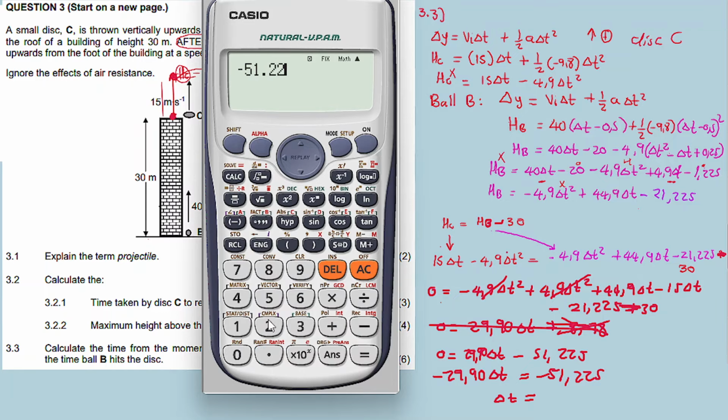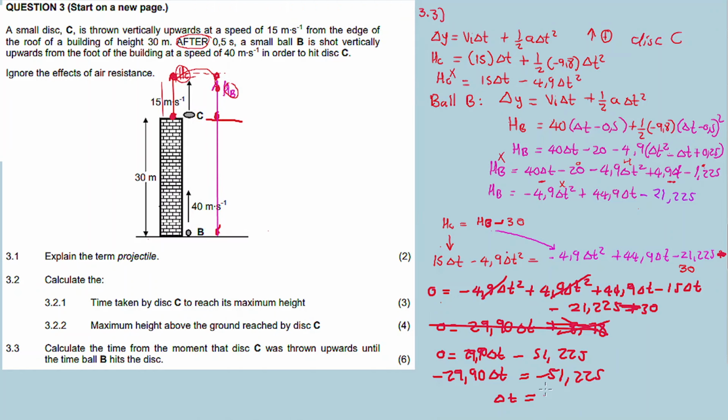Our delta t came out as a negative value, so that's one thing affecting my answer. So I had to go back and check. So the answer is 1.71 seconds. This is our answer again. So after 1.71 seconds, it's where they meet, right? It's where the disc and the ball meet. So our calculation is finished, guys.